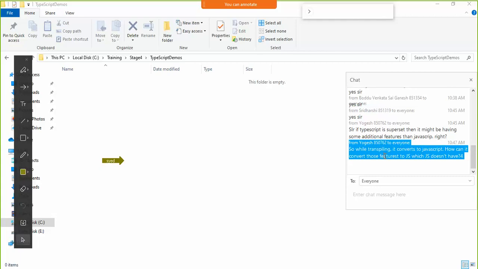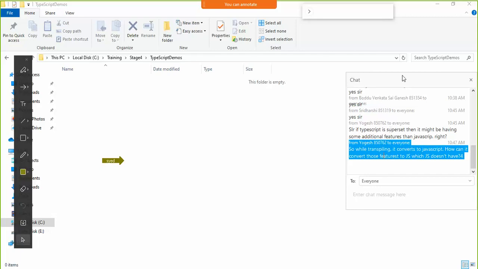TypeScript simplifies all this work for me. I don't have to worry about writing the closures anymore. It allows me to use the object oriented style of programming, and it converts it to appropriate JavaScript code so that you can work with it. I'll just show you in a minute.